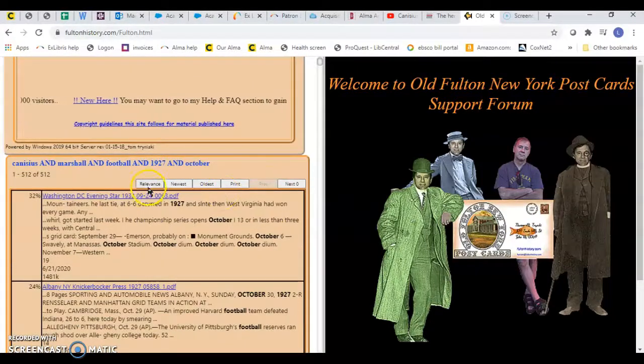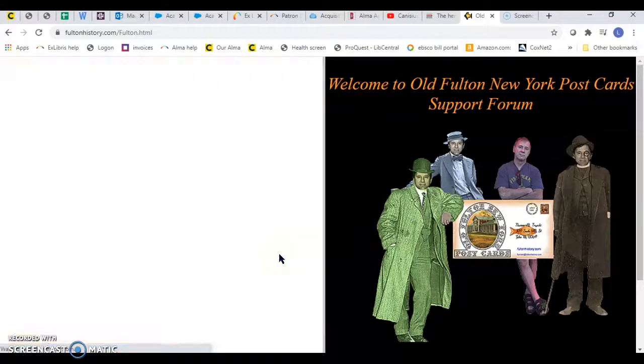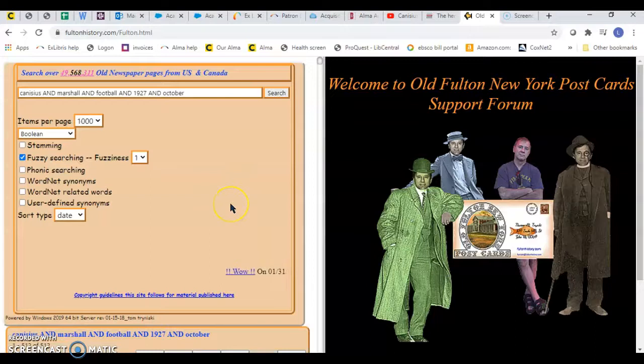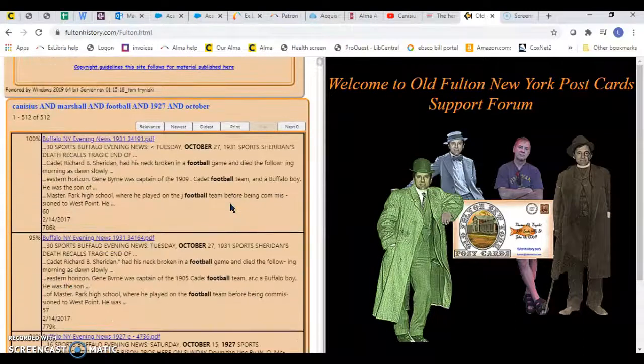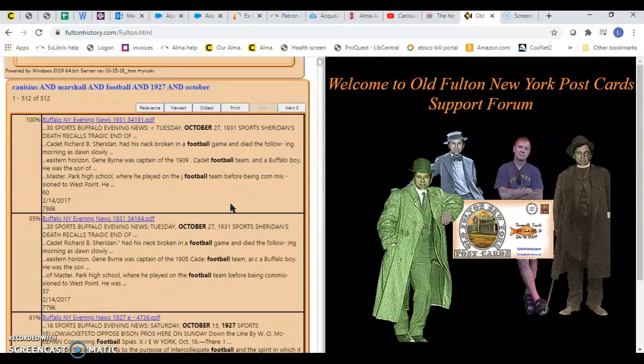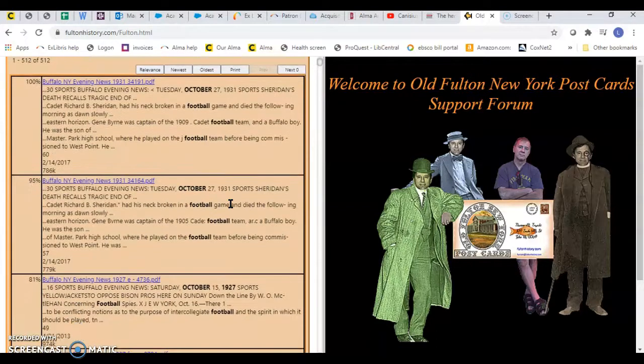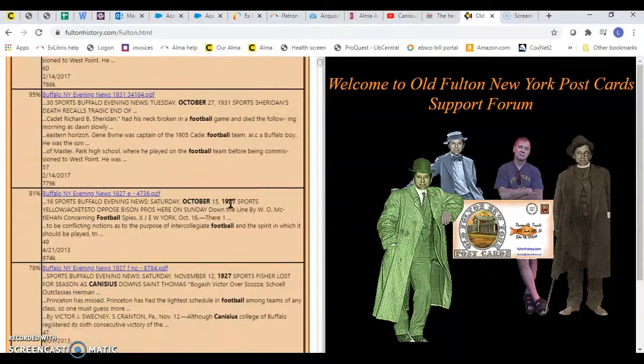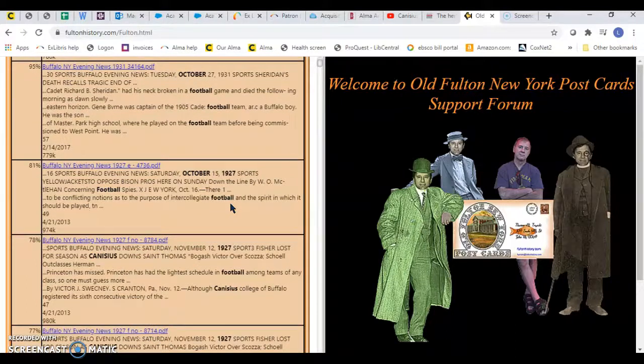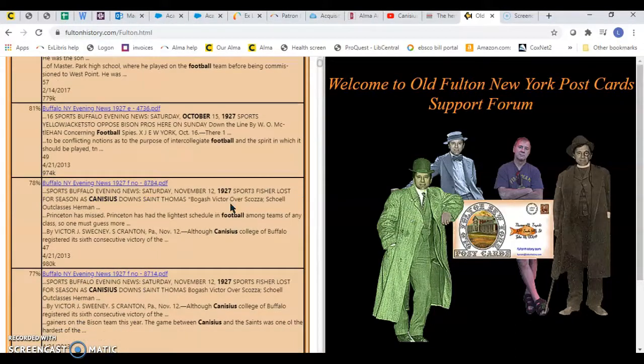Let's go back to relevance. You can see, though, how it resorts everything. Buffalo Evening News. So maybe these are a little bit better because we want some local information here. Oh, here's one from 1927. That's what we're looking for. And here we go.